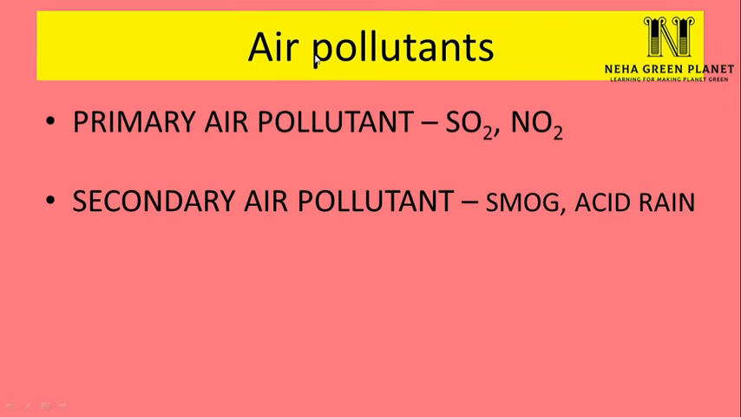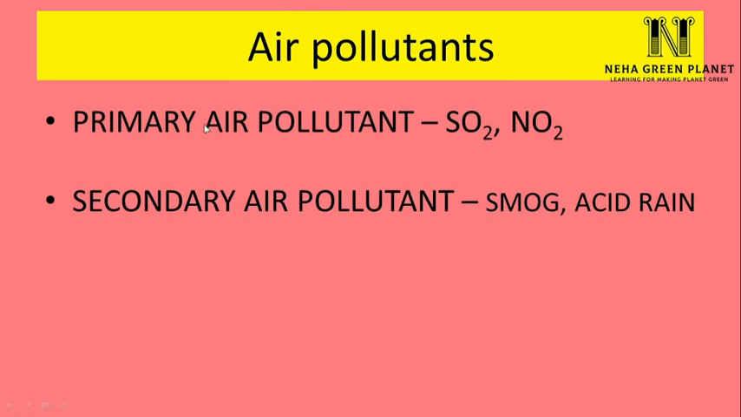Air pollutants can also be classified into two other categories, primary air pollutants and secondary air pollutants. Now primary air pollutants are those which are directly released from industries, like sulfur dioxide, nitrogen dioxide. Secondary air pollutants are those which are formed after reaction of primary air pollutants. For example, when sulfur dioxide and nitrogen dioxides mix with rain, then a new compound is formed which is known as acid rain. Same way, when smoke mixes with fog, then a new compound is formed, that is smog.